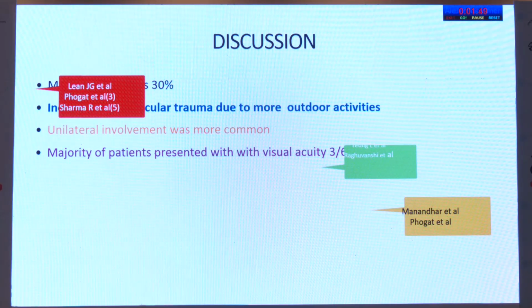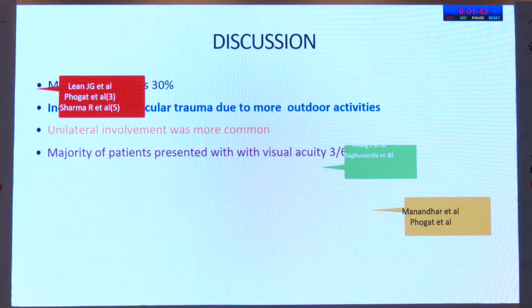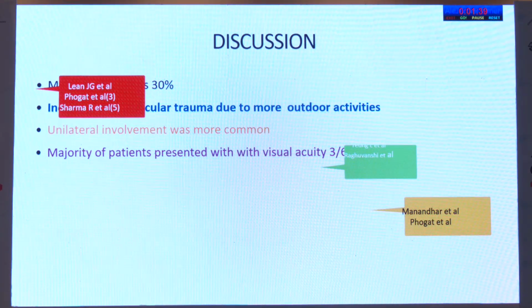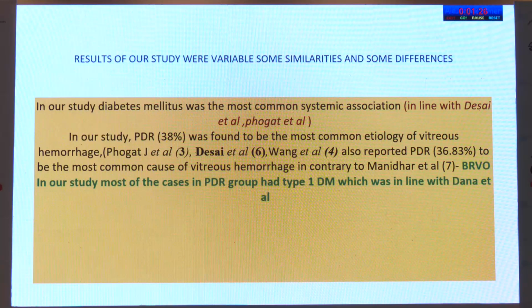In discussion, males were more common in most studies, as followed by Lean, JC et al., Fogart et al., and Sharma et al., and this may be due to more outdoor activities by the male patients. Unilateral involvement was more in Spring et al. and Raghuvanshi et al., in line with these studies. The majority of the patients presented with visual acuity less than 3/60, in line with Maninder et al. and Fogart et al. The results of the study were variable, with some similarities and some differences.